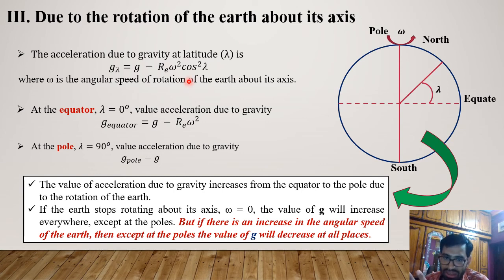So two things: if earth stops its rotation, then the acceleration due to gravity will increase everywhere except pole, and if the angular speed, it means omega of the earth, will increase, then except pole, the value of the acceleration due to gravity will decrease at all the places, because this term value will increase and this subtraction result will decrease. Right?